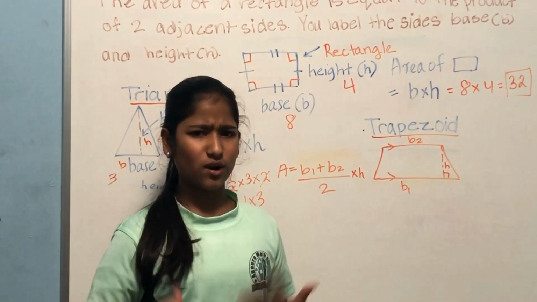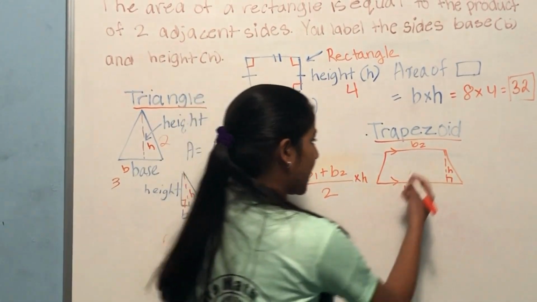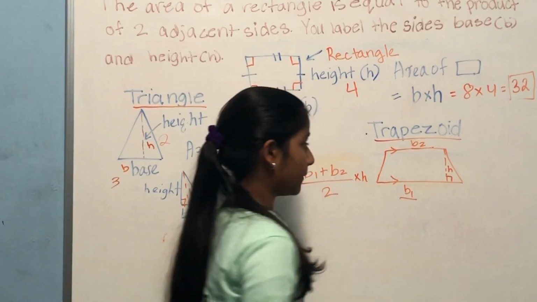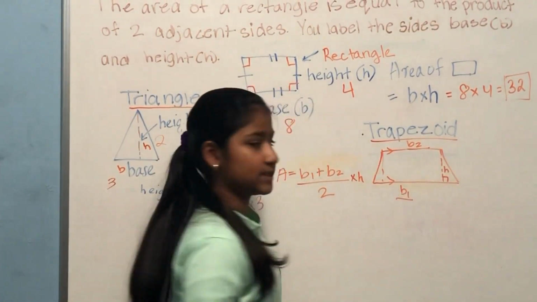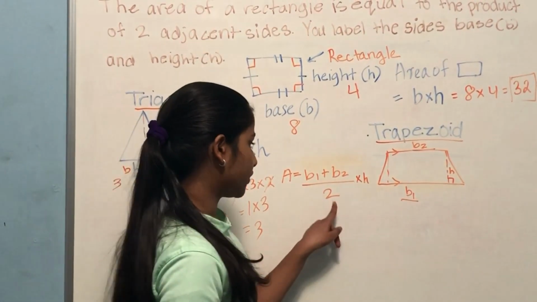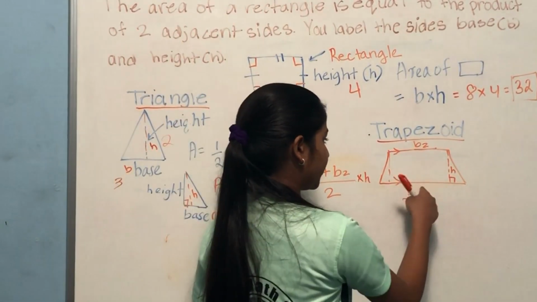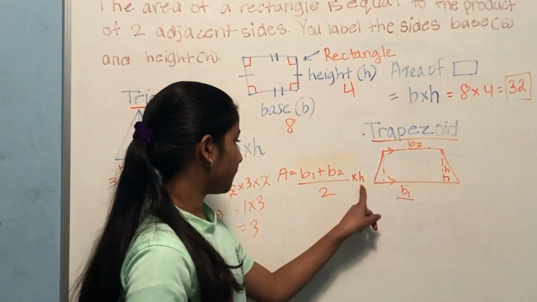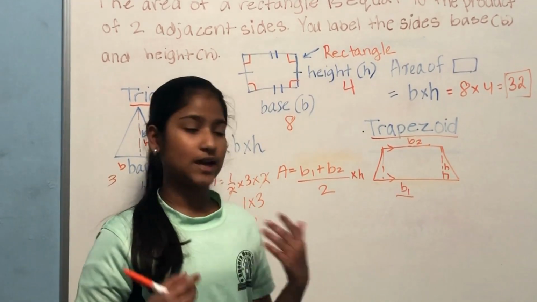Now let's go on to trapezoids. Trapezoids are very odd. A trapezoid has 2 bases, base 1 and base 2, but only one height, which represents this and this. So the area is base 1 plus base 2 over 2 times height. What we're basically doing is calculating the average of both of these bases and then multiplying it by the height. So it's the average of the bases times height.